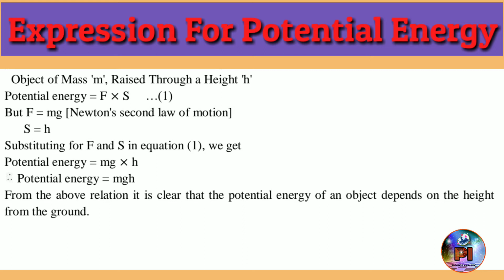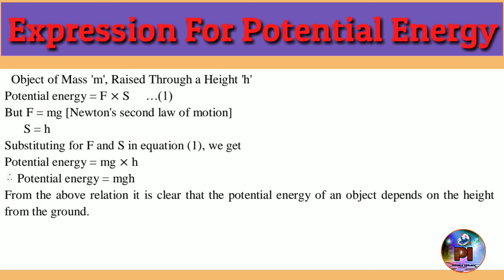Now what is this F here? By Newton's second law, we have F equals m into a. This we have already learned in the chapter laws of motion. From there we can put the value of force as F equal to m into a. Now what is displacement? Displacement, which we write as S, is equal to the height of the body, because the body is displaced to a height h.